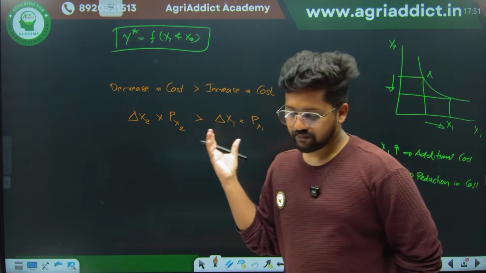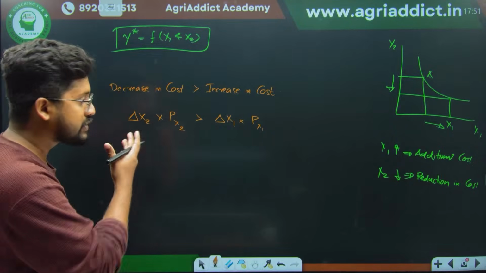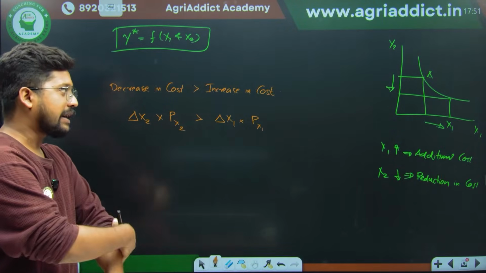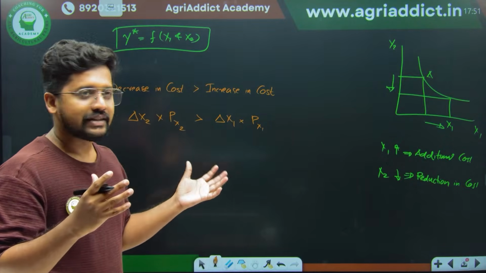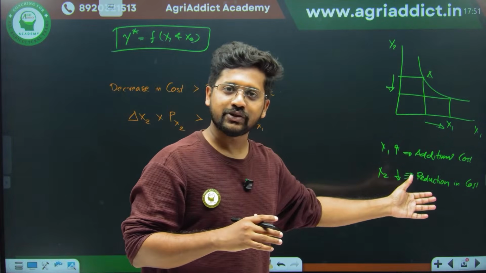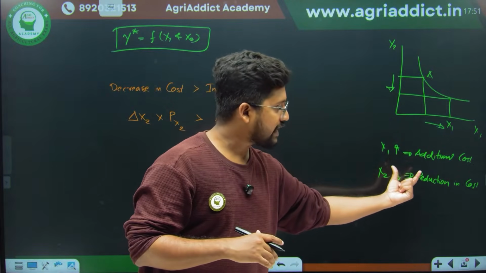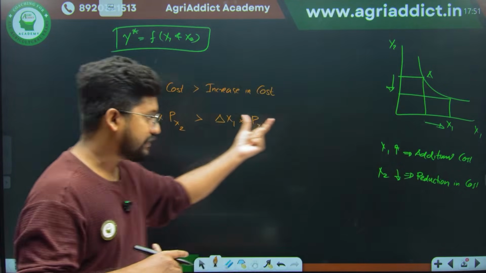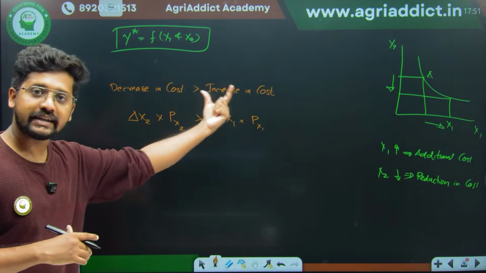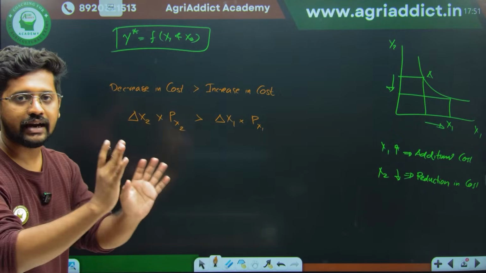If they are asking complicated questions in the exam, you can use this idea. Rather than by-hearting all these things, you should be conceptually understanding what actually happens. That's why I am starting with a story where a rational producer would be doing what is the basic idea of additional cost and reduction in the cost while we are substituting. We understood the decrease in the cost should be greater than the increase in the cost, and we are trying to express it mathematically. We are doing it in a little systematic way.